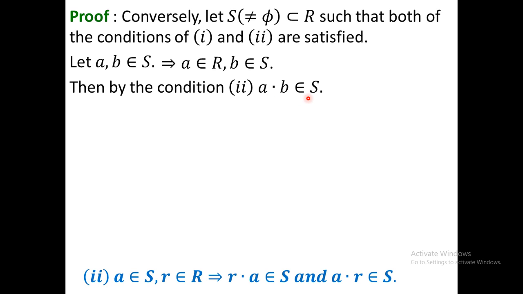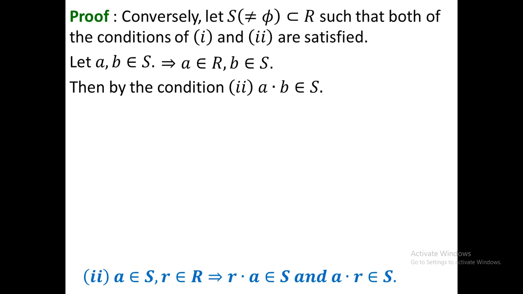This says that S is closed under multiplication. You know what a subring is. There are two conditions. First condition is S plus must be a subgroup of R plus, and second condition is S is closed under multiplication. If those two conditions are satisfied, then S is automatically a subring. I hope you know that.